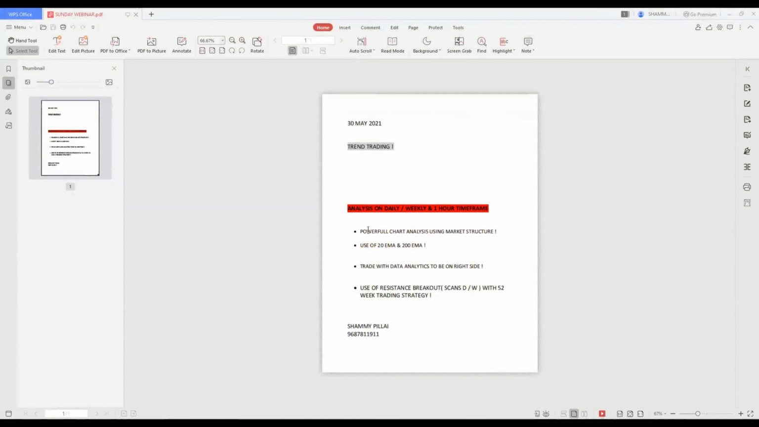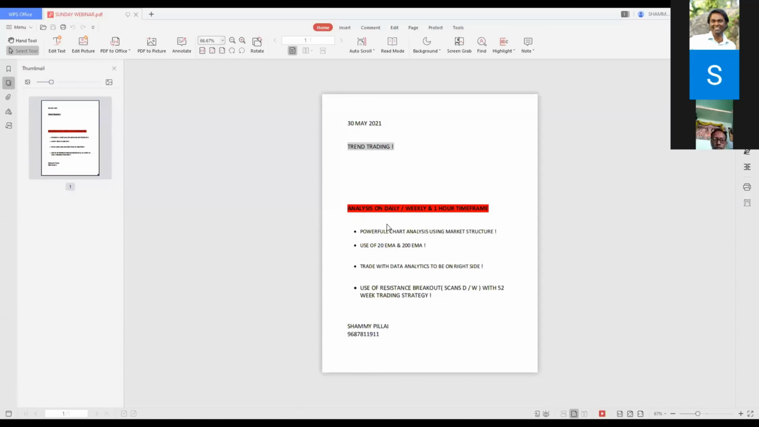Today we will be talking about a couple of things. These are a chart analysis based on daily and weekly charts, and you can trade it swing or positional, maybe 2 to 5 days, and you will be profitable in it. This is based on a very powerful chart analysis using market structure. Use of 20 and 200 EMA is there, and we can do the same by data analytics. And the last is we can use resistance breakout scan with 52-week trading strategy.